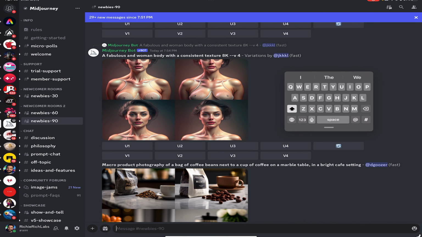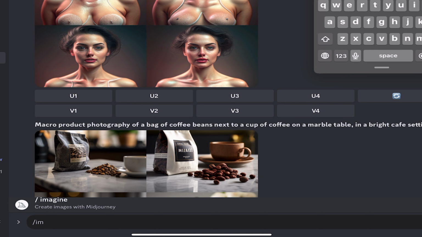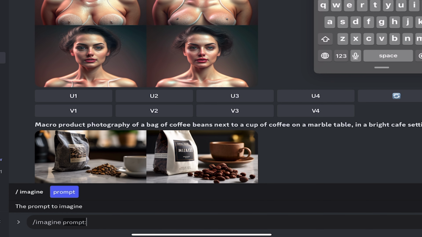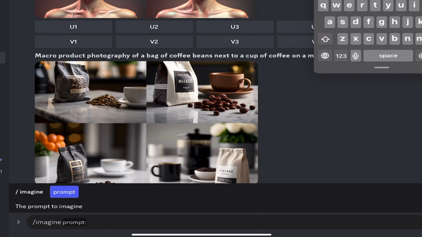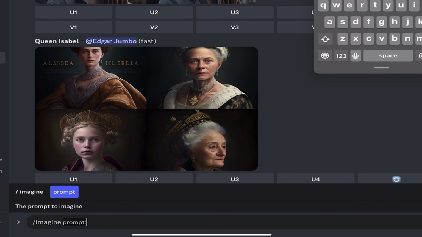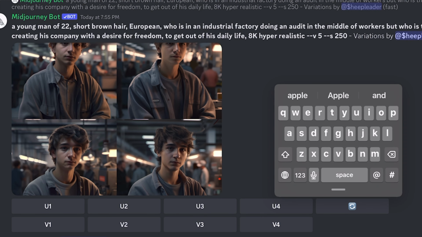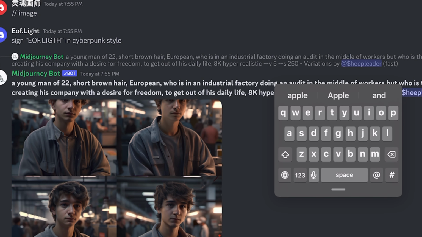So here, you're going to go into the messages section and type in /image right there. You're going to type that in and just tap it. You don't have to type the whole thing, /image prompt and two dots. Just tap it once you type in the initial image command, and then go ahead and type whatever you want. For example, here are some examples of how people are doing these. This one says a young man of 22, short brown hair, European, who's an industrial. You get the idea, right? So stuff like that. The more details you give it, the better.